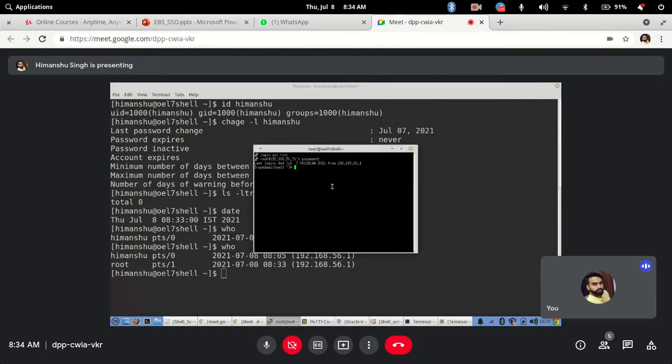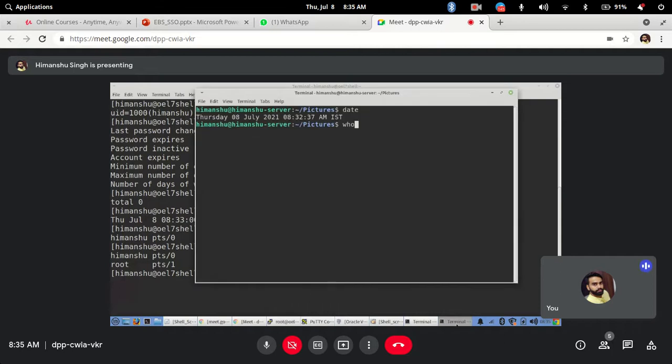Let me create one more user with useradd, and I will say Bob. I am adding a simple user Bob, the way we did yesterday, and I will set a password for it with passwd Bob, and I will give a password. Okay, I have given the password and the user is created successfully.